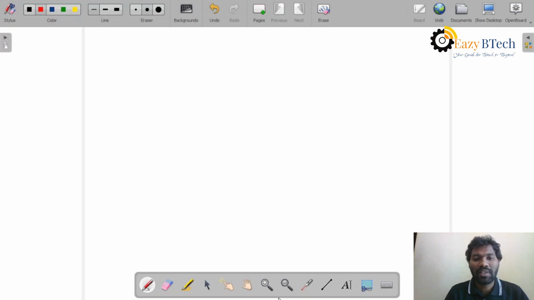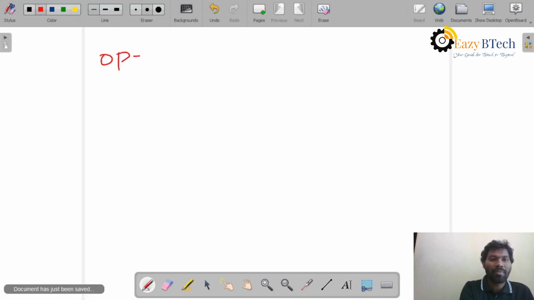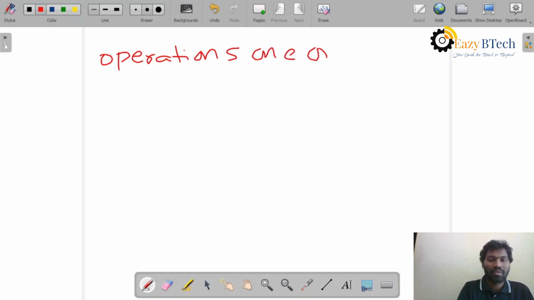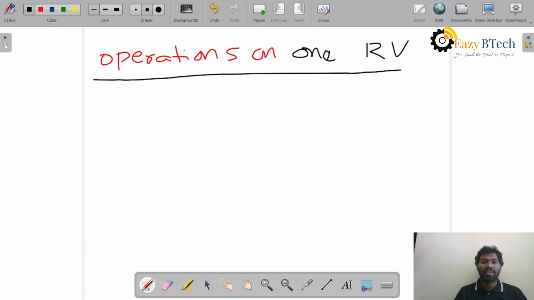We have discussed in the previous class the types of random variables and their distribution and density functions. Now we will see the next concept, that is operations on one random variable. Operations on one random variable. So the first concept name is expectation. Very important one.